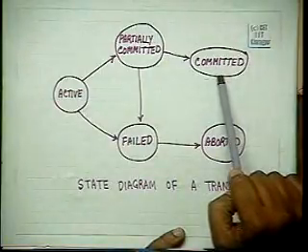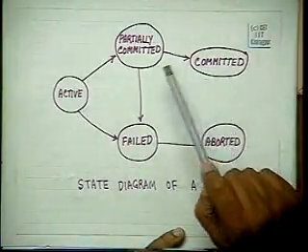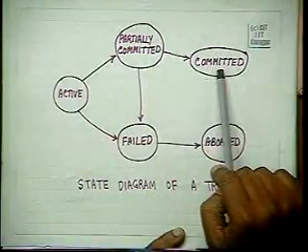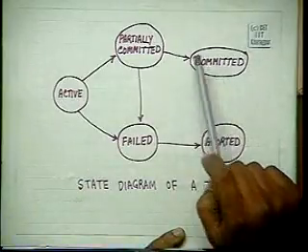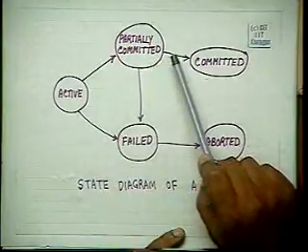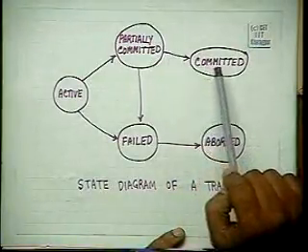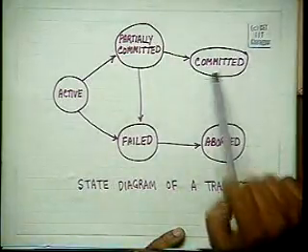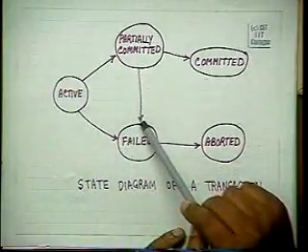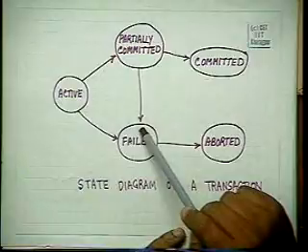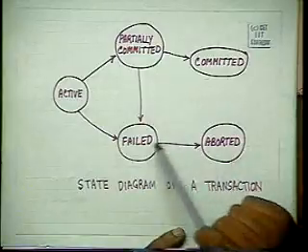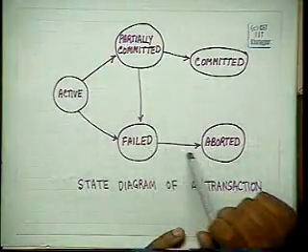So what is full commitment? Full commitment is such that either all the data which has to be written back has already been written back into the disk, into the secondary storage, or some other information has been maintained, so that in case of a failure after partial commitment, the data can still be recovered from the disk. Otherwise, when it is active or after partial commitment, it may fail, and after it fails, a job is either killed for restart, therefore a job is said to be aborted, or a transaction is said to be aborted.